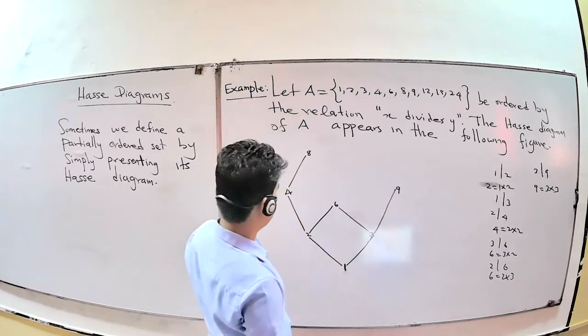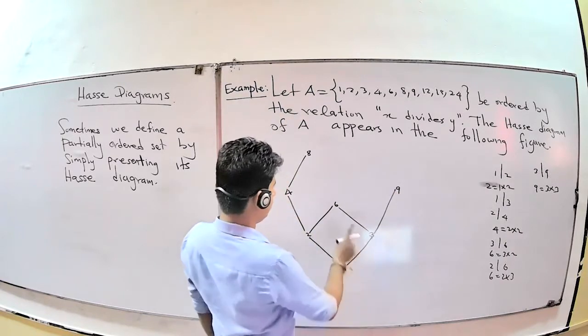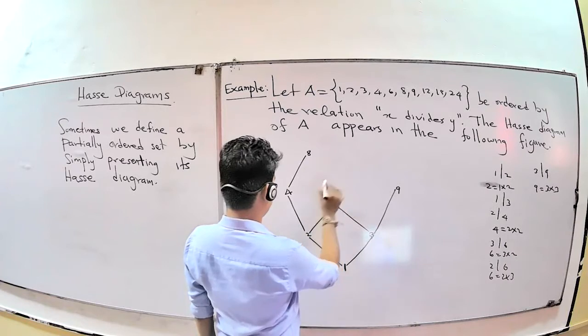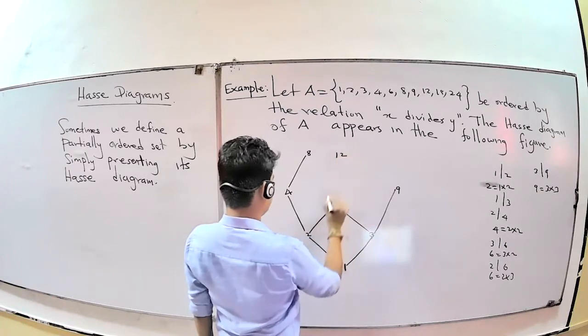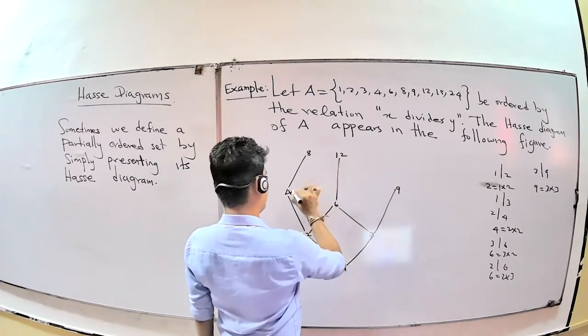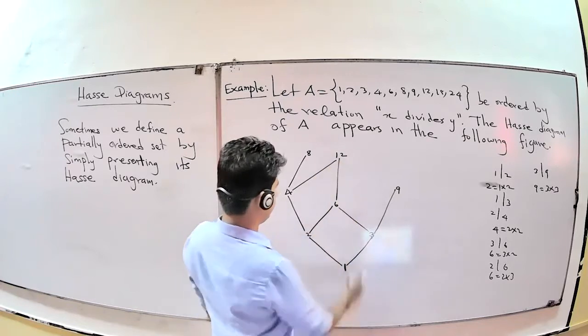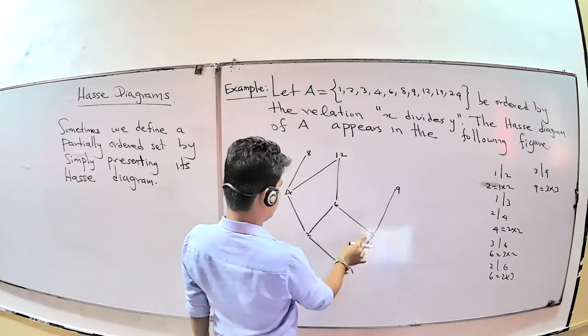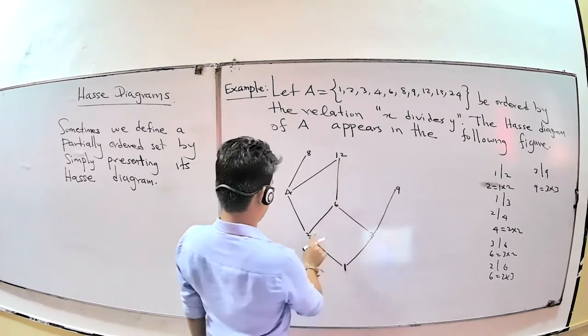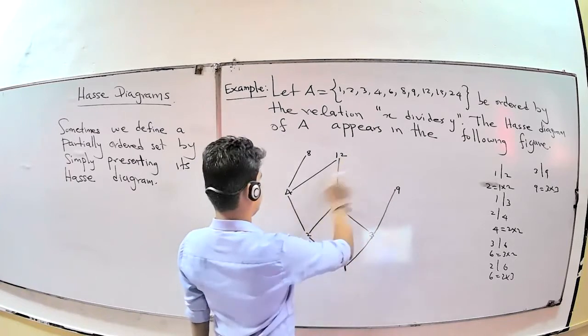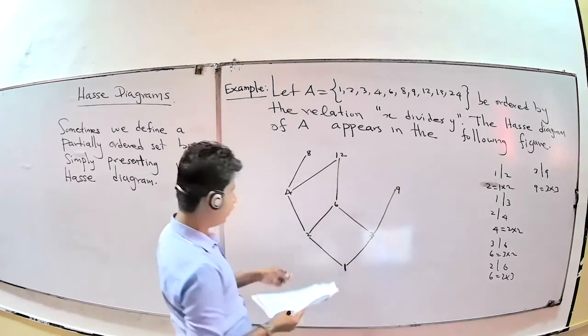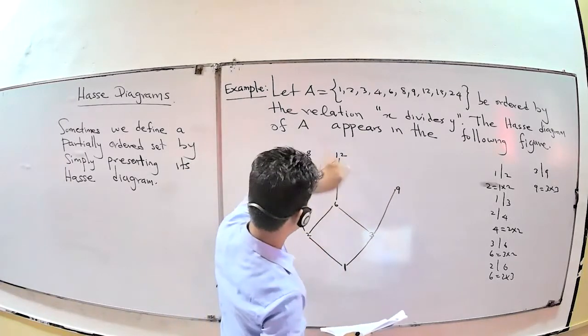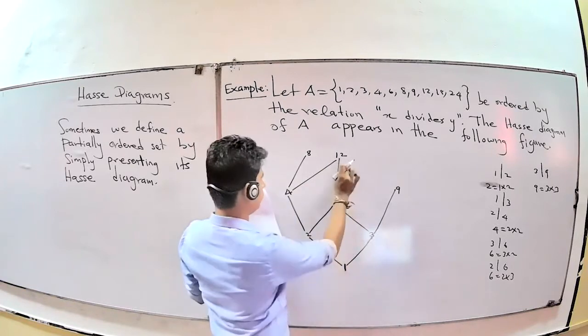Hereafter 12. For 12, you have the connection between 6 and 12, and also 4 and 12. You don't need to put the other connection, because you already have a path from here to here.